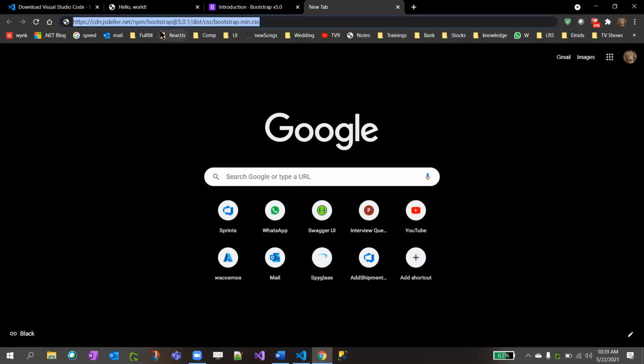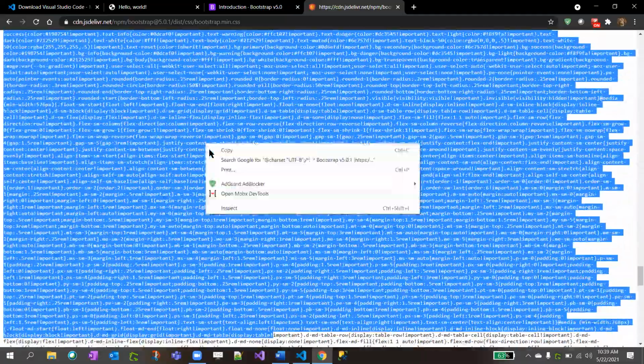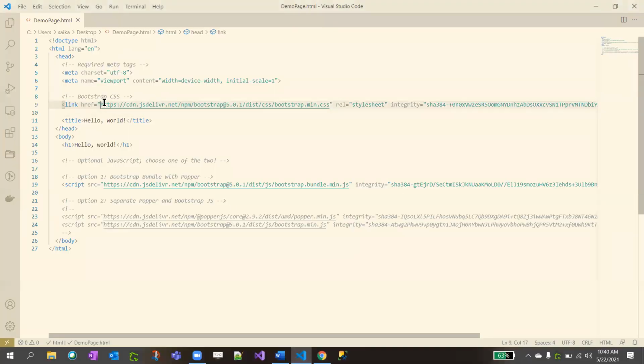Copy that from here. See, this is a Bootstrap CSS file which they wrote. If you want to save it in your system, you need to download this file and reference that. Instead of putting an HTTP URL, you reference it from your project. That's it.